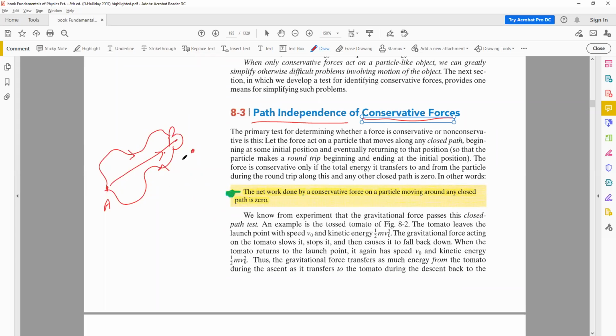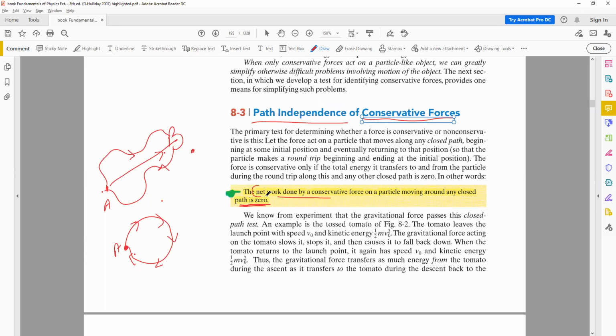But also, as a consequence of this, we can say that the work done around a closed path, around a loop, is zero. If you start at an initial position A and perform work to go around and come back to the same position, this is a closed loop. It's called a closed path, and therefore the work done in a closed path is zero. So this is another definition for path independence.